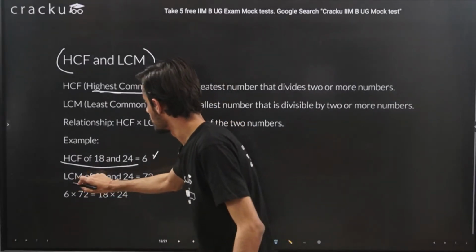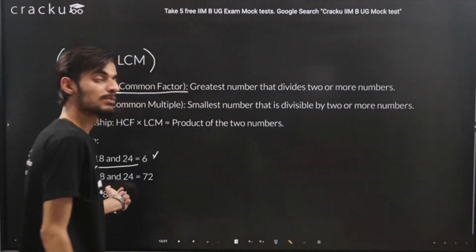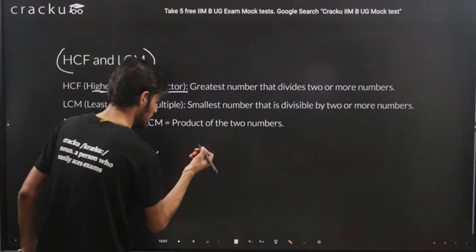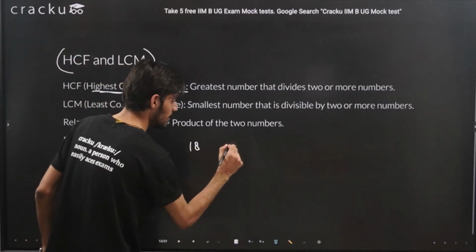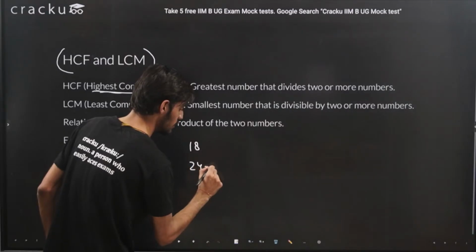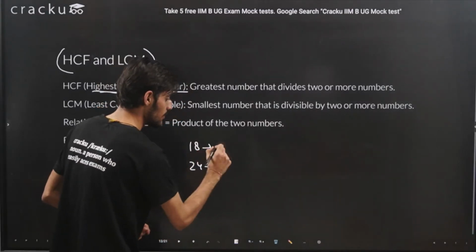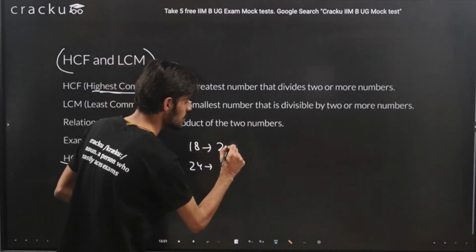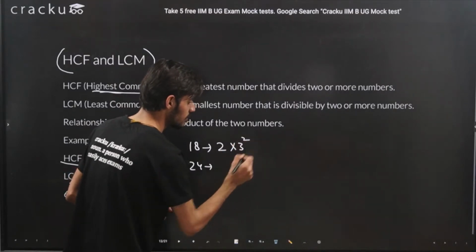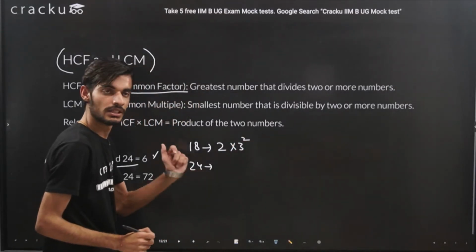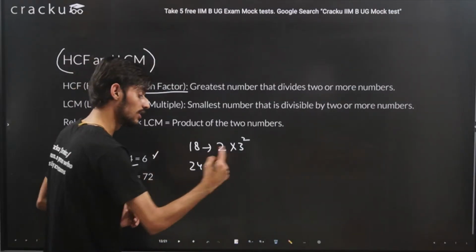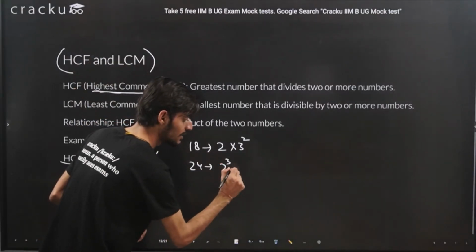Now looking at the LCM of 18 and 24. So we can write 18 as 2 into 3 squared, and we can write 24 as 3 into 8, and 8 is 2 raised to the power 3.